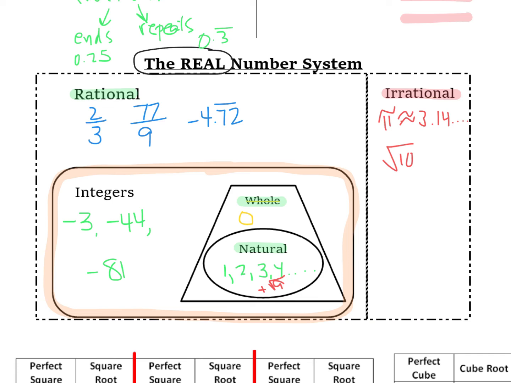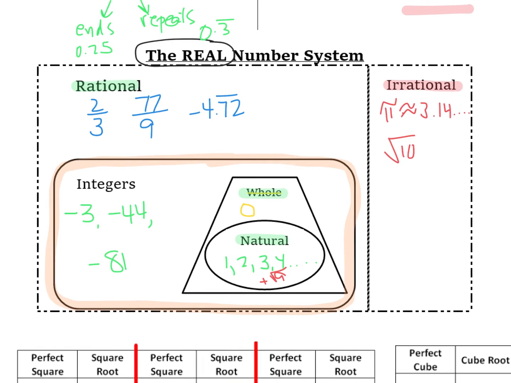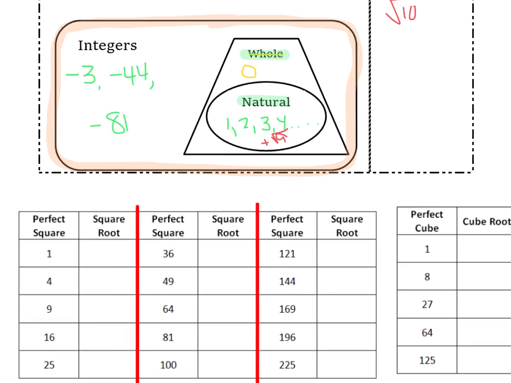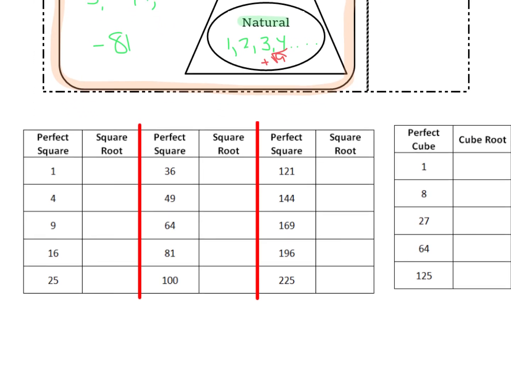So when we're talking about rational versus irrational, mostly everything we do is going to be a rational number. Irrational numbers are the numbers that we do not know the answer to. And that is why we need to know and talk about our perfect squares and our perfect cubes. So at the bottom of your page, you see our perfect square list, meaning that if I have the perfect square of 1, its square root is 1 or -1.